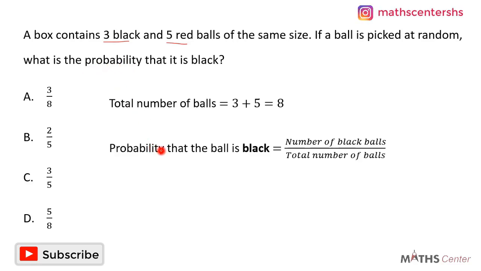The probability that the ball is black is equal to the number of black balls in the box divided by the total number of balls. The number of black balls in the box is 3. The total number of balls is 8.